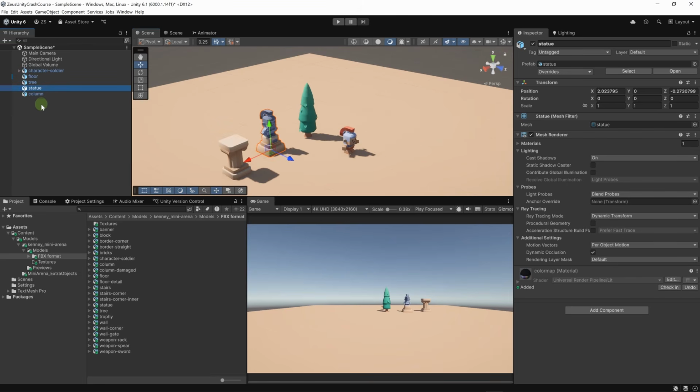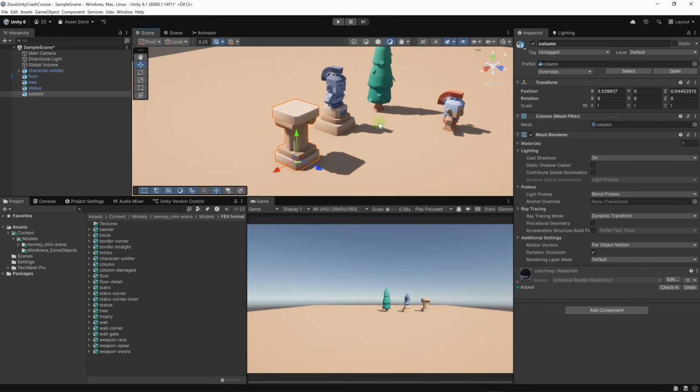What we're going to do is save these objects to our project. Indeed, we're going to create prefabs, but before we do this, we're going to set these objects up. Let's start with the column. We want these to be obstacles for the player, so the player cannot move through them. We need to add a collider to these objects. So let's go here, add components, and I'm going to type collider. And here we have the box collider. We also have a lot of other collider types, but we're going to focus on the box.